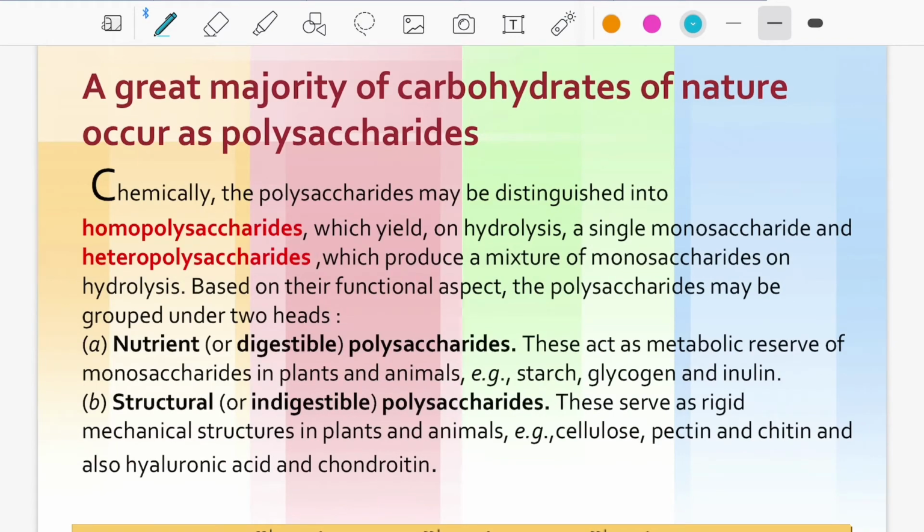Example, starch. In plants, a lot of photosynthesis is going on, and due to photosynthesis the plants store starch. Starch is a polysaccharide. Chemically, polysaccharides may be distinguished into homopolysaccharides and heteropolysaccharides. Homopolysaccharides yield a single type of monosaccharide on hydrolysis. Heteropolysaccharides produce a mixture of monosaccharides on hydrolysis.